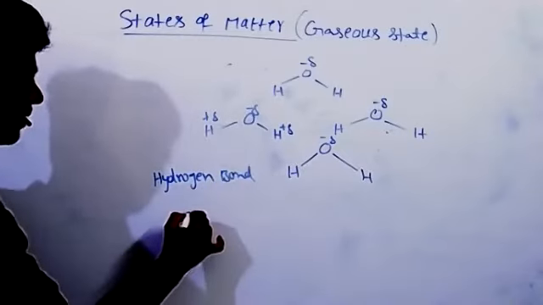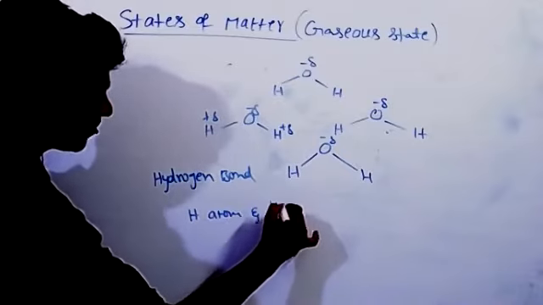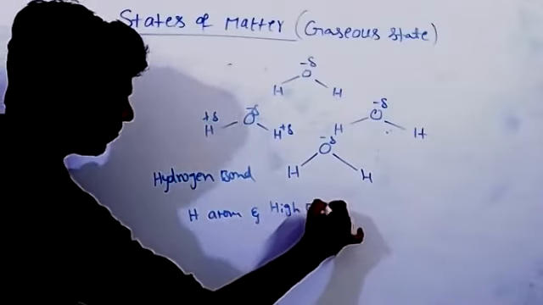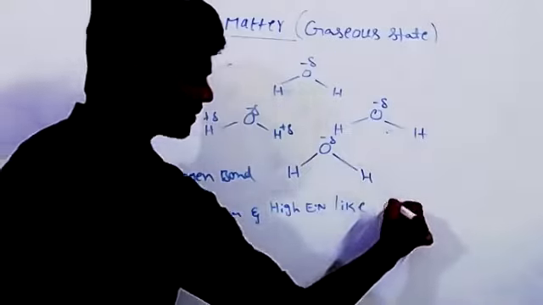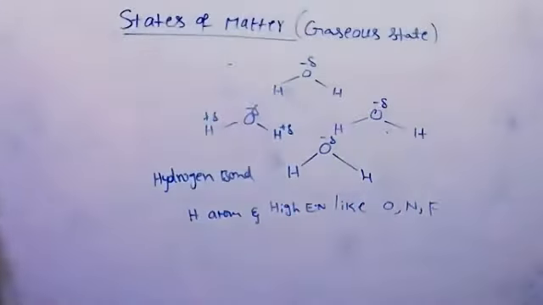So it happens only between a hydrogen atom and a highly electronegative element like oxygen, nitrogen, fluorine only. These three elements only are involved in hydrogen bonding. Not chlorine. In very rare cases we see hydrogen bonding with a chlorine atom.